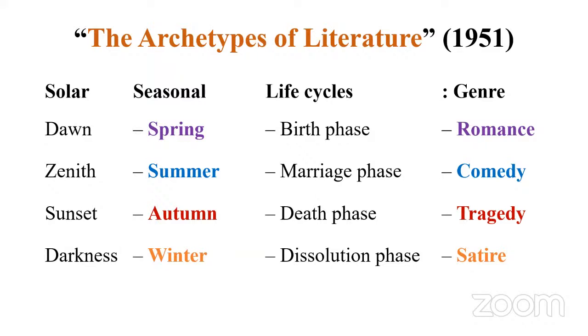But let's see. On the one hand, you have the solar cycle: dawn, sunrise, which is equal to spring, which is equal to the birth of a hero. Then you have romance. Next, zenith. The sun is at its height, noon. Then you have seasonal, summer. Then it's a marriage phase.